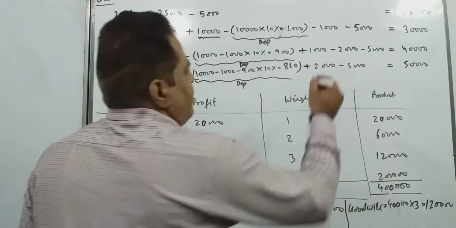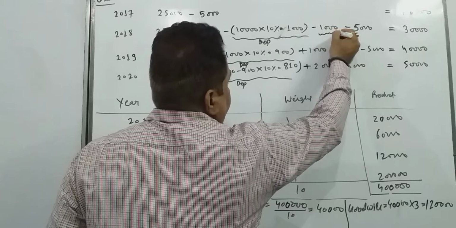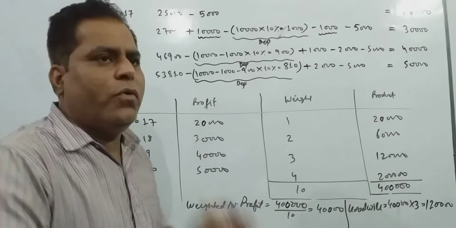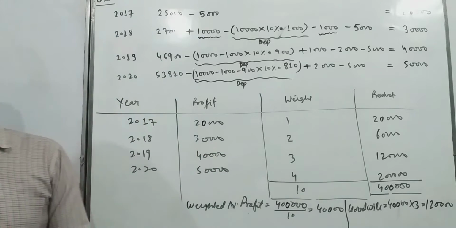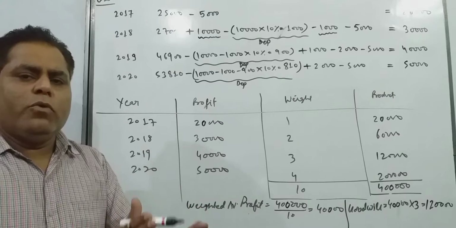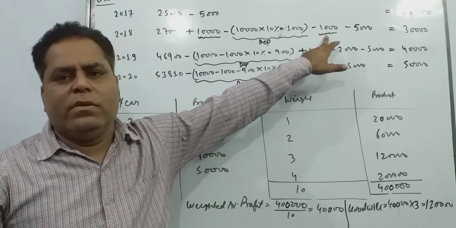So if closing stock is overvalued, this closing stock becomes opening stock of next year. If closing stock is overvalued, so next year naturally your opening stock is also overvalued, and if closing stock is overvalued your profit is increased. So correction what you are doing, you are reducing here,